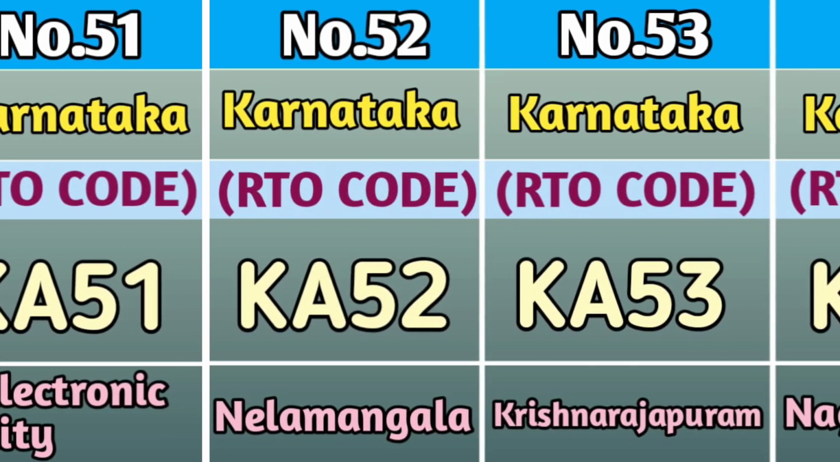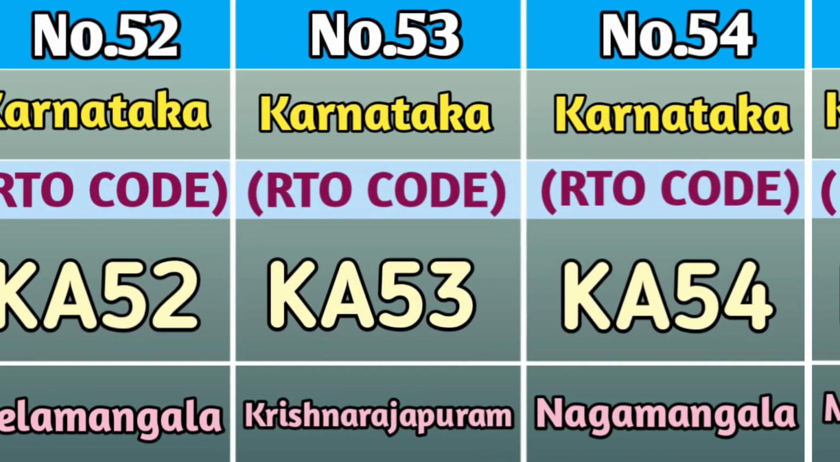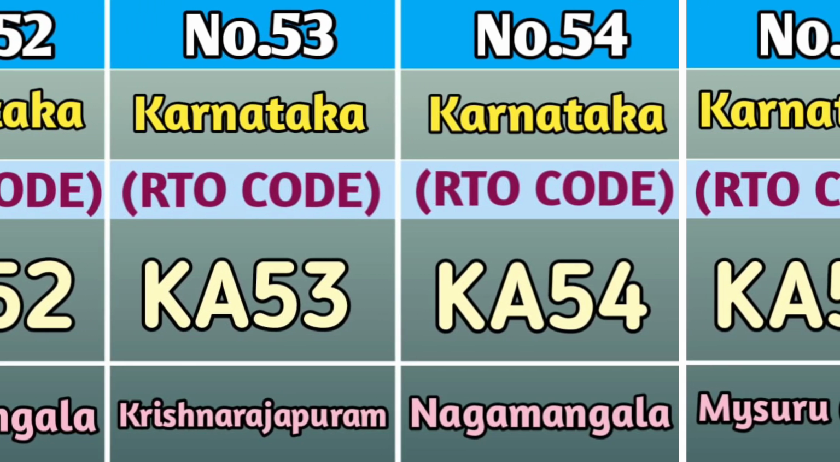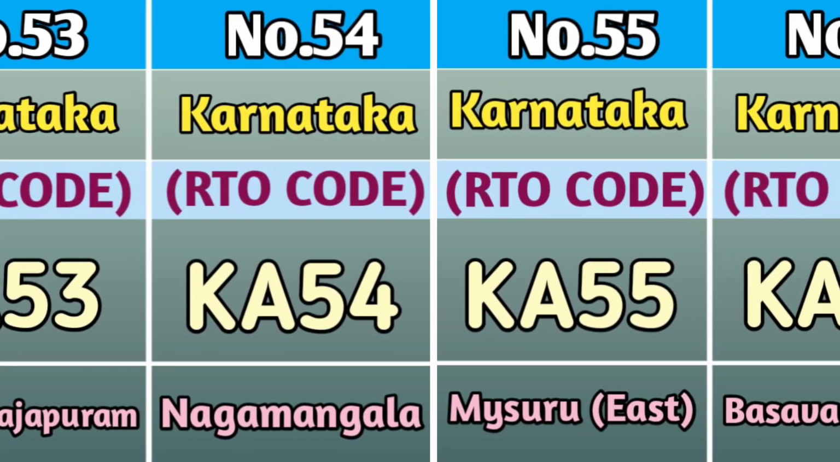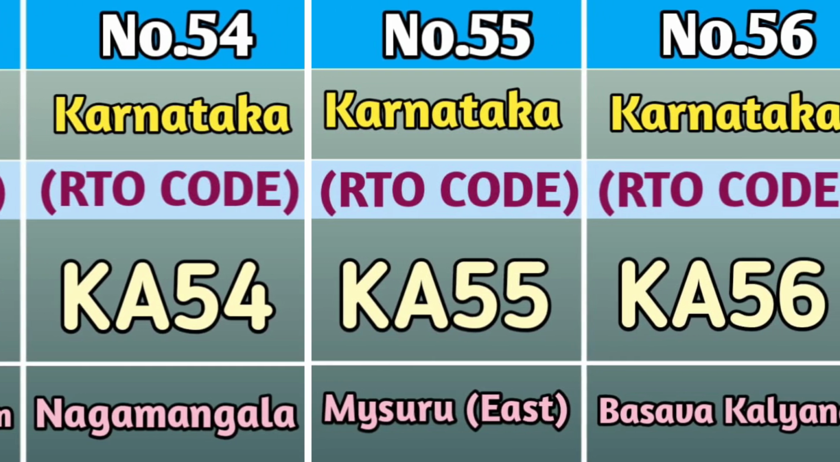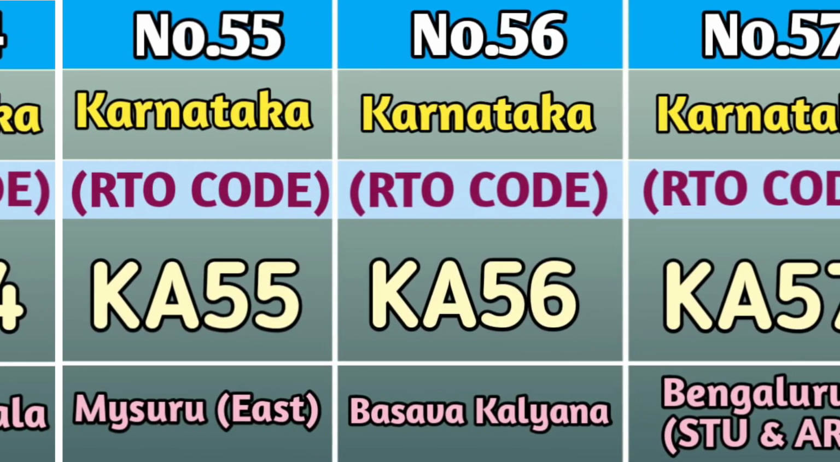At number 52 is Nelamangala and the RTO code is KA52. At number 53, we have Krishnarajapuram and the RTO code is KA53. At number 54, we have Nagamangala and the RTO code is KA54. At number 55, we have Mysuru East and the RTO code is KA55.